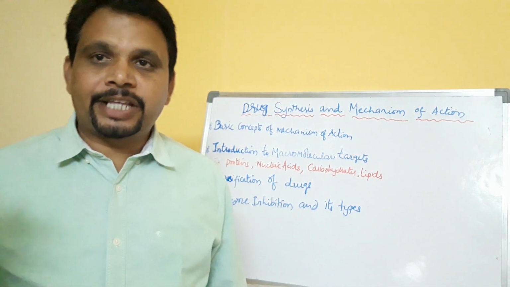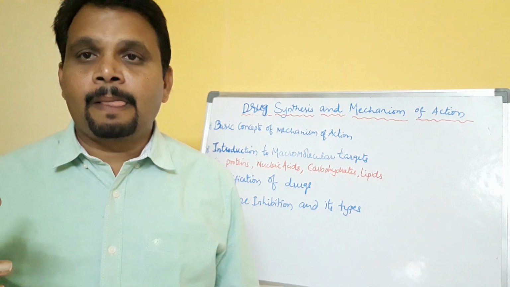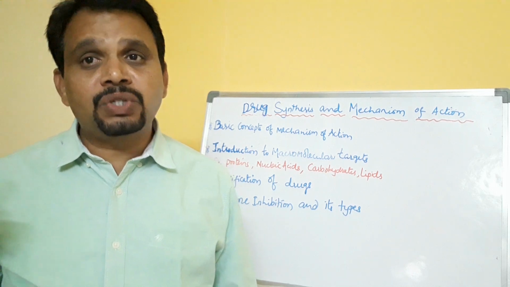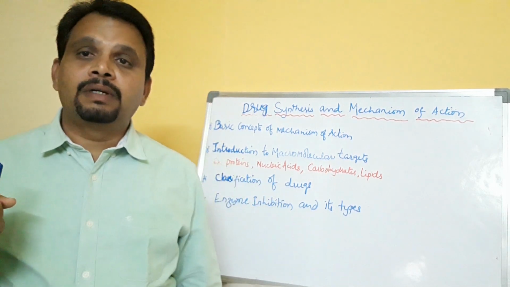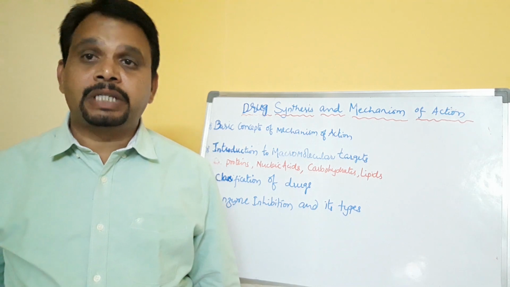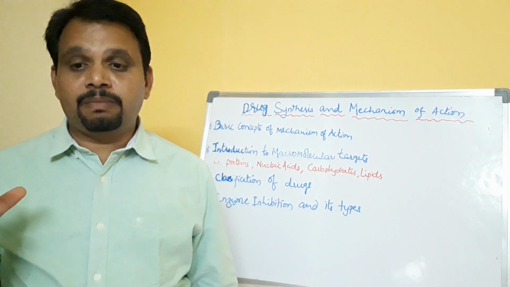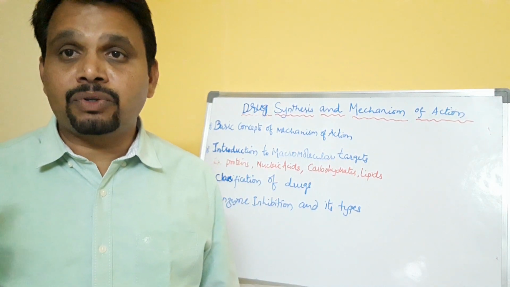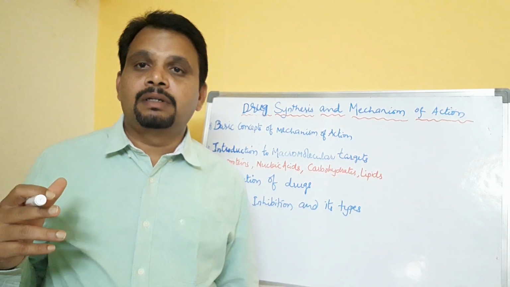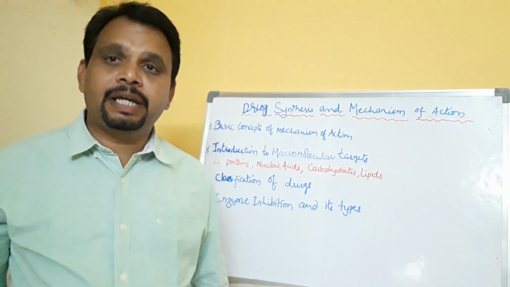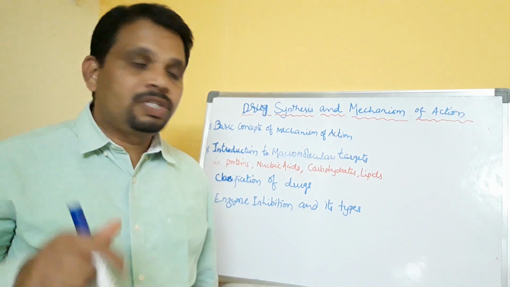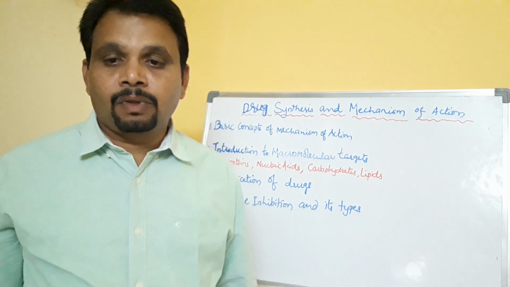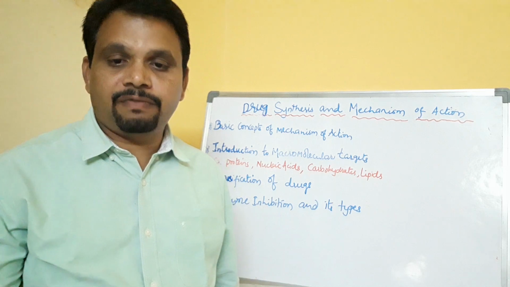Okay, so I explained the mechanism of action of aspirin. Aspirin goes into the body and interacts with a specific enzyme, cyclooxygenase, with irreversible inhibition, therefore suppressing the production of prostaglandins and thromboxanes. So finally it reduces the pain and inflammation. Okay, so these are the basic things you need to understand about the mechanism of action of a drug, right?